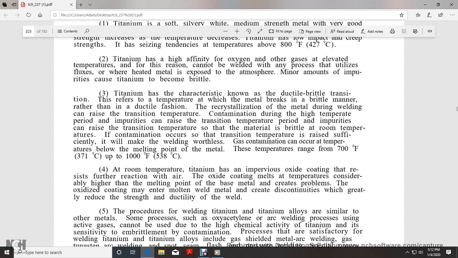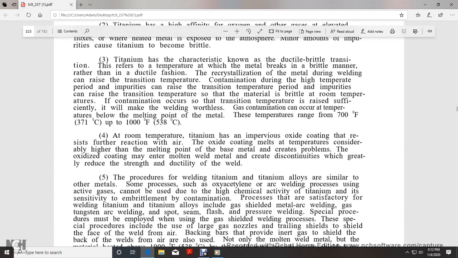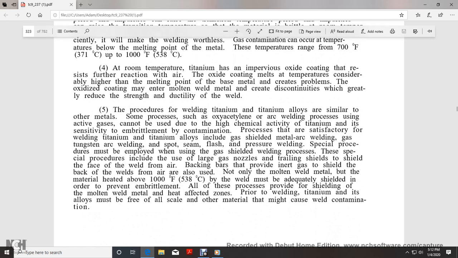With the transition temperature raised sufficiently, it makes welding worthless. Gas contamination occurs at temperatures below the melting point of the metal. These temperatures range from 700 degrees to 1,000 degrees Fahrenheit. At room temperature, titanium has an impervious oxide coating that prevents further reaction with the air. The oxide coating melts at a temperature considerably higher than the melting point of the base metal, which creates a problem. The oxide coating may enter the molten weld metal, create discontinuities, and greatly reduce the strength and ductility of the metal.